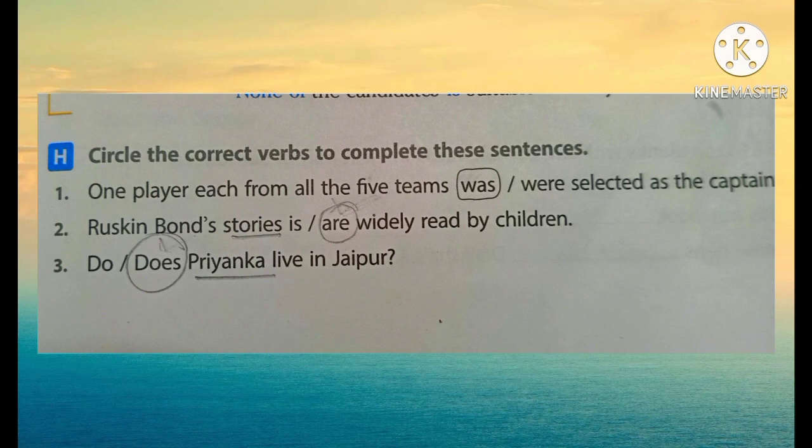Next sentence, Ruskin Bond's stories are widely read by children. Stories is the subject over here. We are not speaking about Ruskin Bond, but we are speaking about the stories written by Ruskin Bond. Stories is plural, so the verb should also be plural, so it is are. Next one, does Priyanka live in Jaipur? Priyanka is singular, so does is the verb to be used over there.